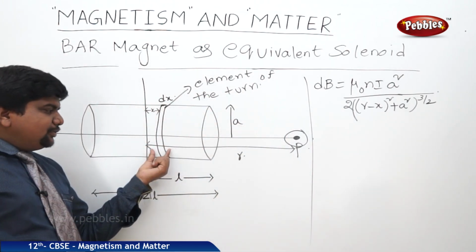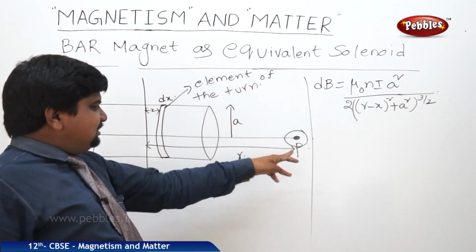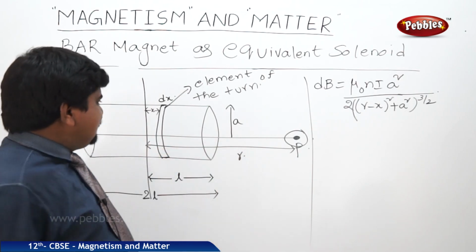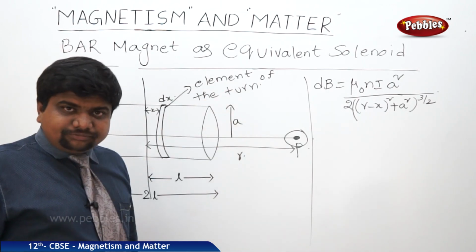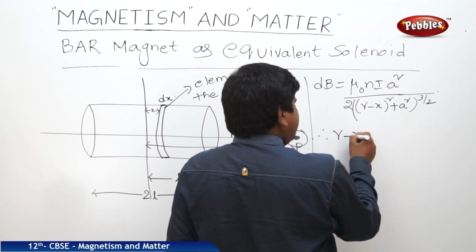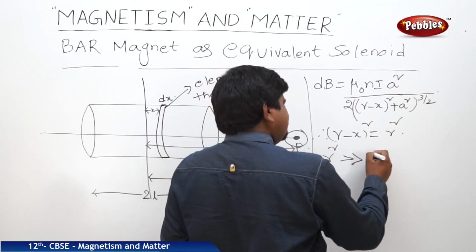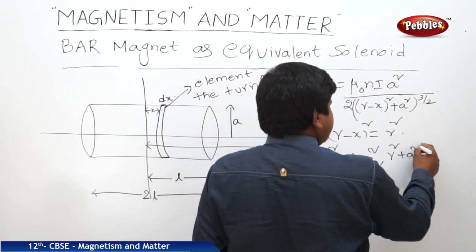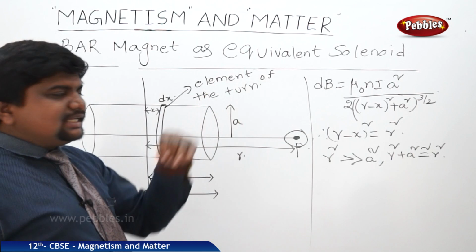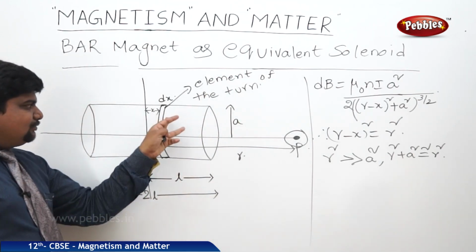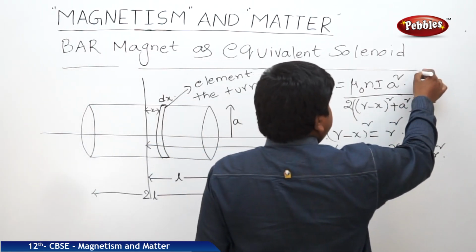This n is the number of turns per unit length, I is the current passing through it, A is the aperture of the solenoid, r is the distance of this point from the middle of the solenoid, and x is the distance of the circular element of the turn. So we can say that (r minus x) whole square is approximately equal to r square, and r square is much greater than a square, so r square plus a square is approximately equal to r square. In this case dx is one of the important terms, because dB is equal to mu naught by 4 pi into dx. That's why we can multiply with dx also.